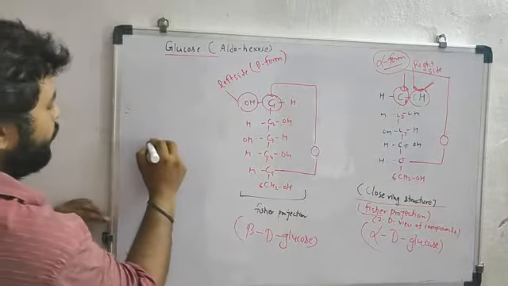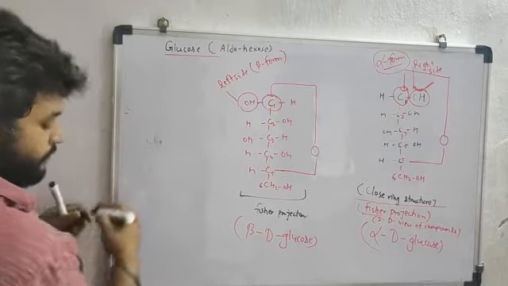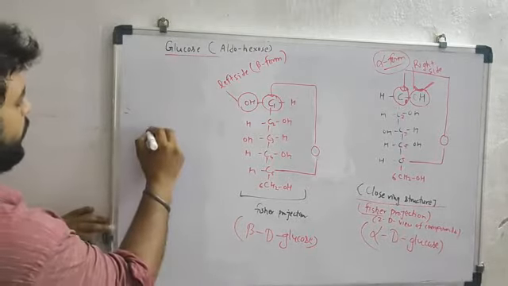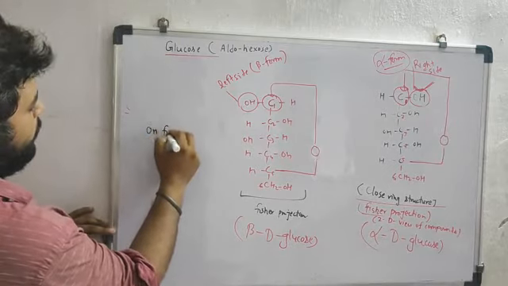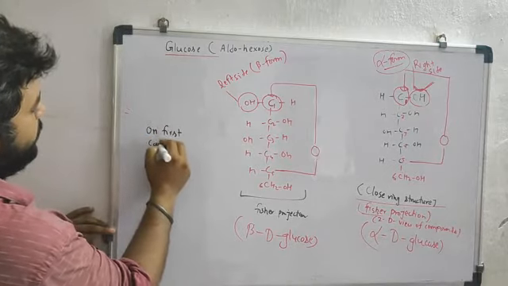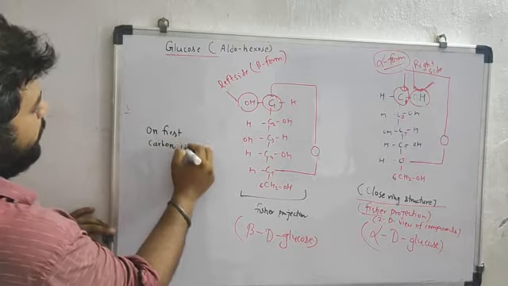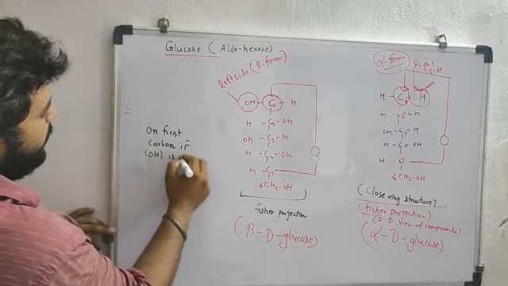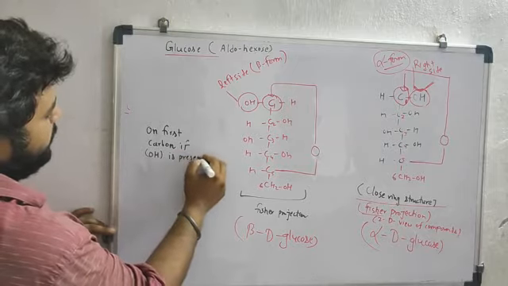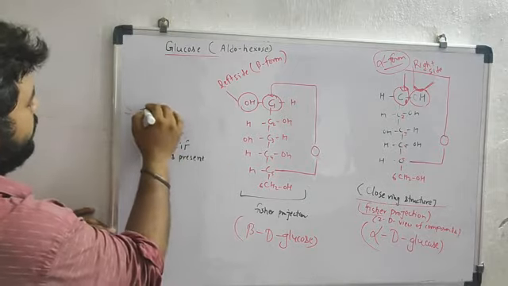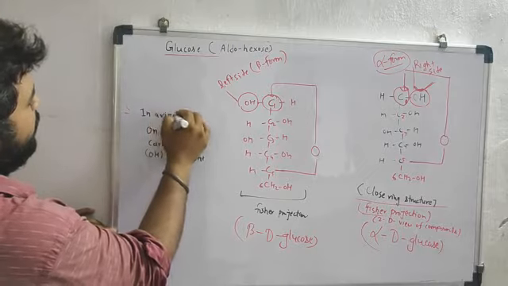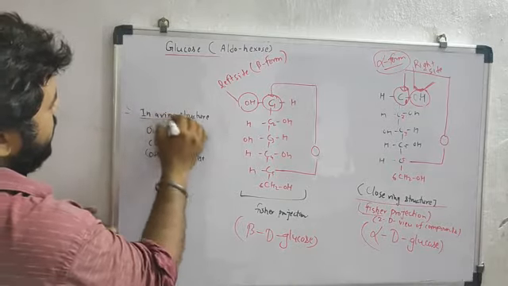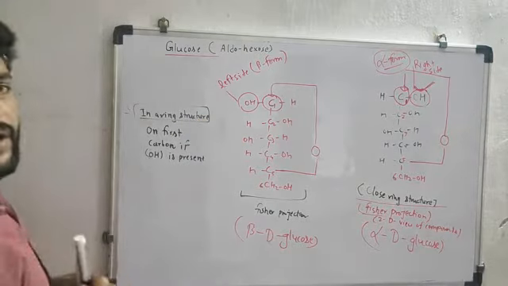So on the first carbon, if OH is present in a ring structure, so this is a part of a ring.